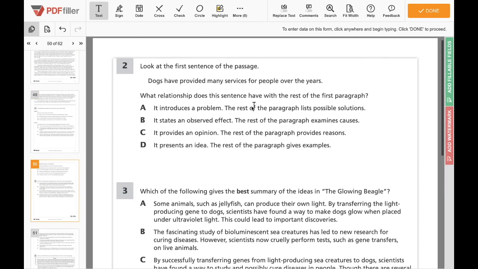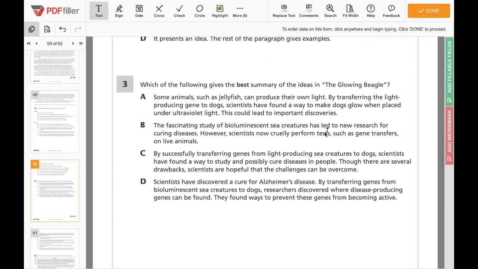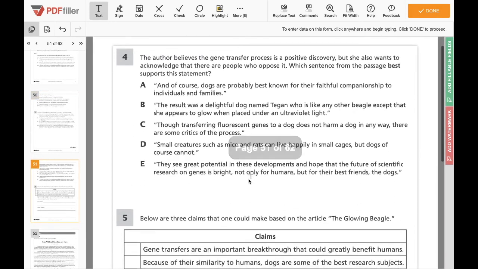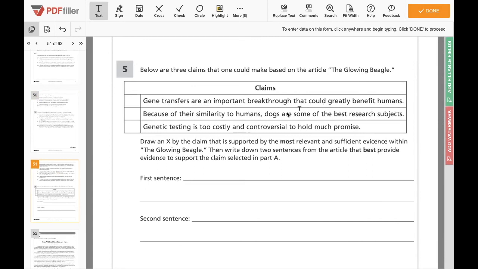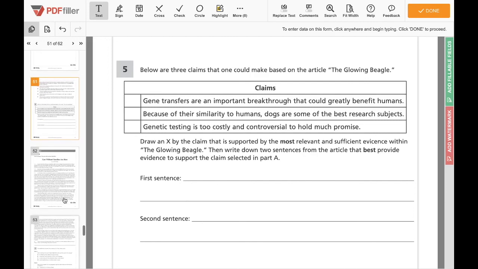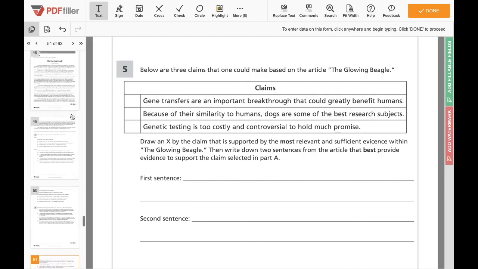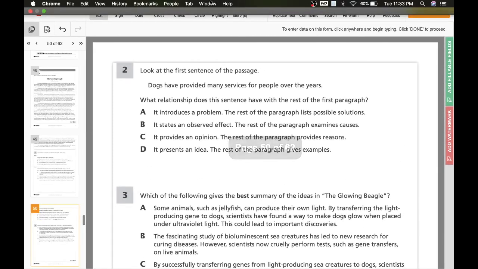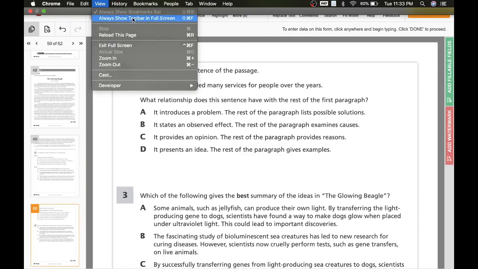This one asks you to look at what relationships the sentence has with the rest of the paragraph that we've talked about in class several times before. If you have any questions on any of these, as always, you can ask me during office hours. A lot of these are concepts that we've covered in the past, so this should not be too difficult. So if you guys have any questions, you can reach out to me during office hours. But for today, you guys need to complete 48 through 51. And then if you, again, have any questions, reach out to me during office hours.